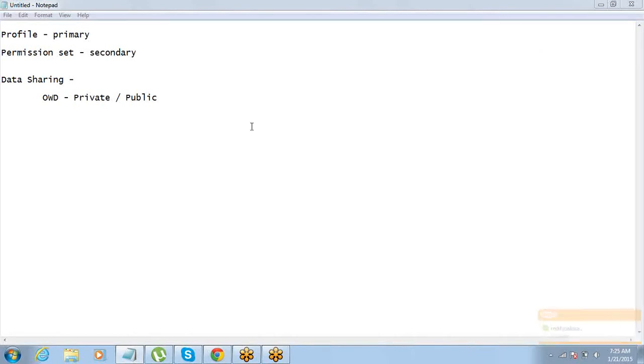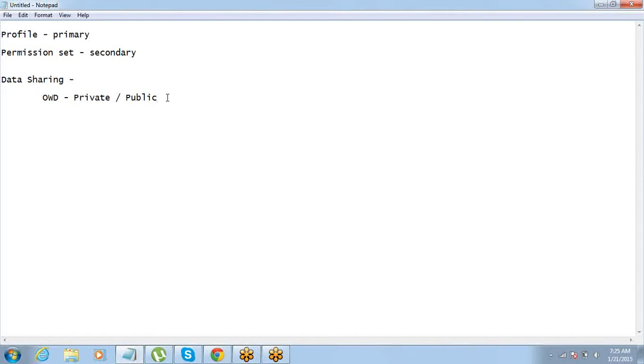Now our next requirement is that the managers want to still see the data of their subordinates. Even if it is public, there is no issue at all. If the data is private, then we can have a scenario where the manager says that I want to see the data of my subordinates, the data of my team.